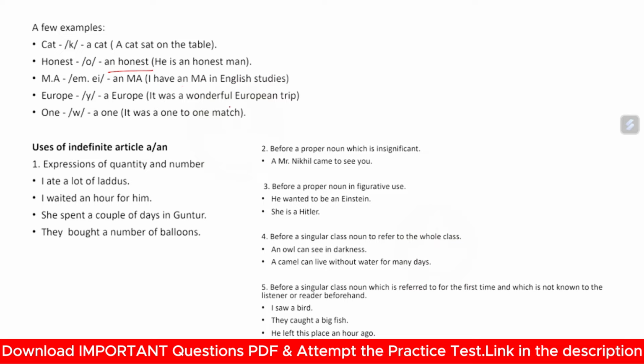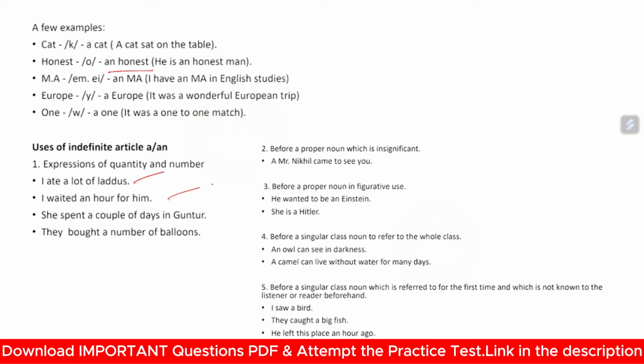It was a wonderful European trip. And yes, European: make sure you pronounce it correctly, with a consonant sound at the start, according to English vocabulary. It was a wonderful European trip. It was a one-to-one match. Uses of the indefinite article: expression of quantity or number. I ate a lot of laddus.